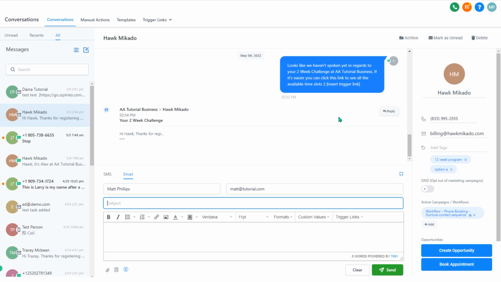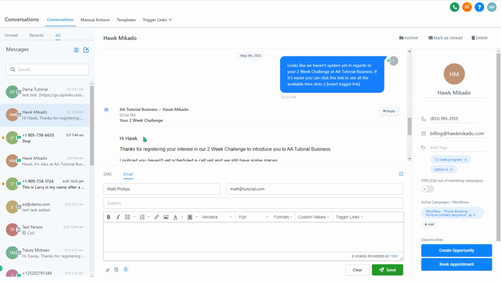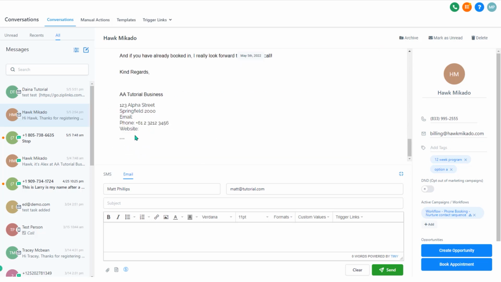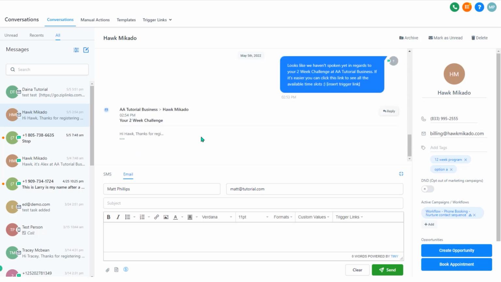Next, in the center main area here, we see the actual conversation. You can scroll up and down in this area to view the recent messages that have been sent back and forth. If it's an email, you'll see these little three gray dots here, and you can click on that to expand the email, and then click on it to collapse it again. In regards to sending emails, you can technically reply to an email to continue that chain with that person, or you can just start a brand new email in this area down here.